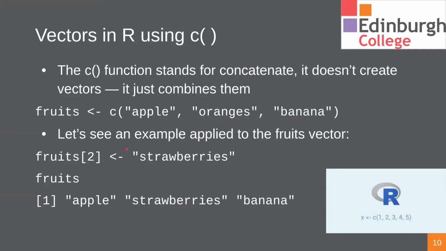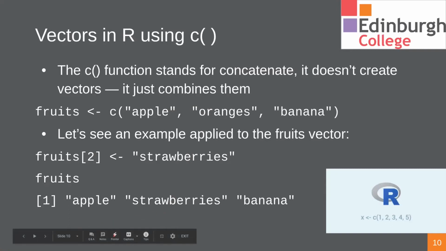And let's see an example. If we run fruits, it'll print them all out. If we run fruits with a square bracket of 2, it'll actually add this into the second place there. So you can see we've changed the second value there to strawberries.